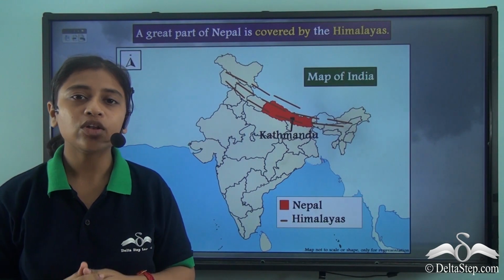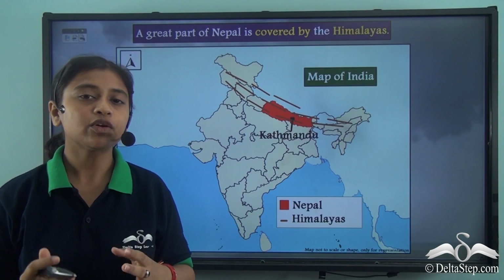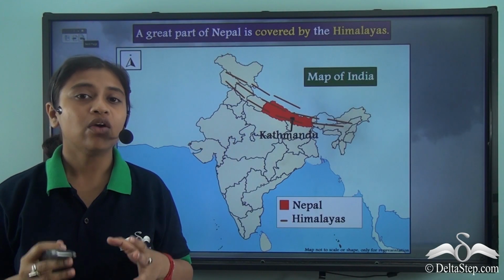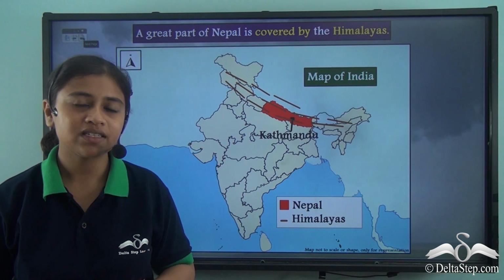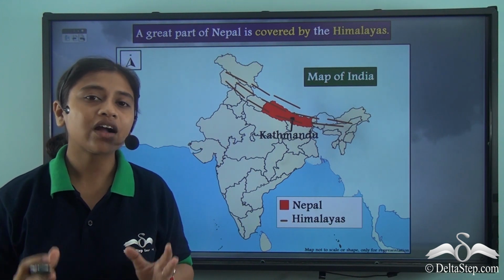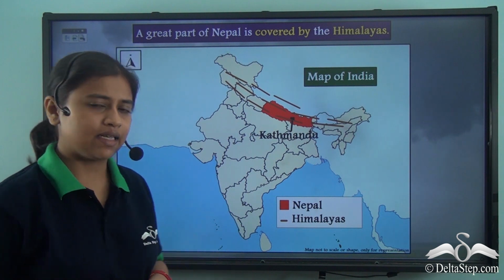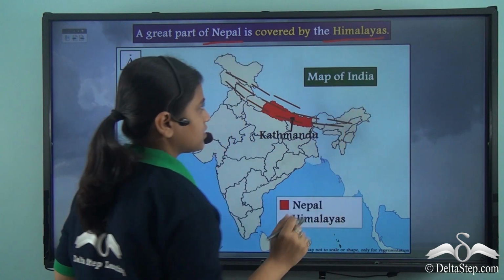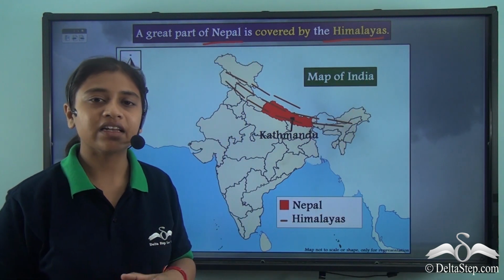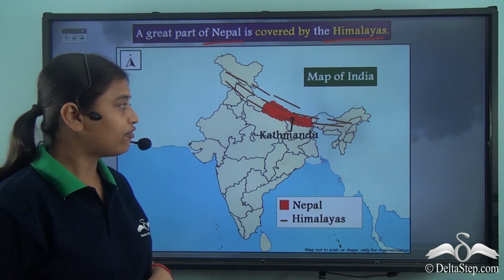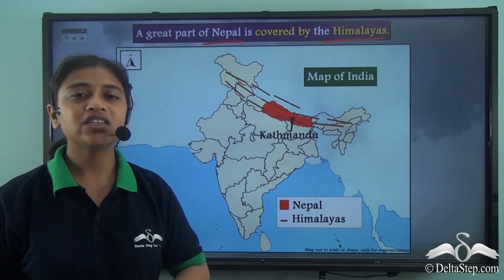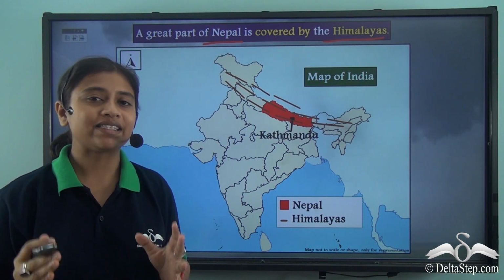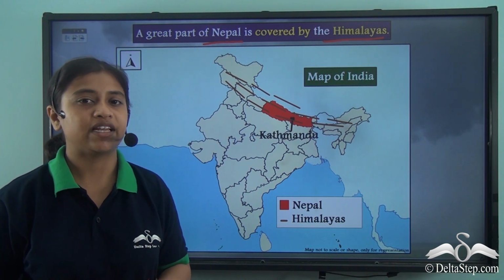Now, before we start looking into the earthquake that took place in Nepal in 2015, we need to take a small break and understand where exactly Nepal is located and what led to the occurrence of the earthquake. So we see that a great part of Nepal is covered by the Himalayas. It is often regarded as a Himalayan country. So Nepal, as you see, falls in the Himalayan region and is prone to seismic activities. Now let's see what exactly happened during the earthquake of 2015.